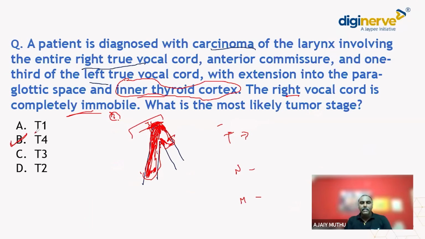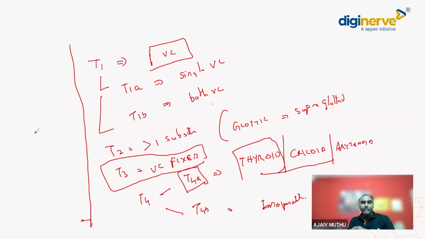Okay, clear? So this is to make it simple. Repeated MCQ, which has been asked multiple number of times. T1, T2, T3, T4. T1, T1A, T1B. T1A is a single vocal cord, T1B is both vocal cords.